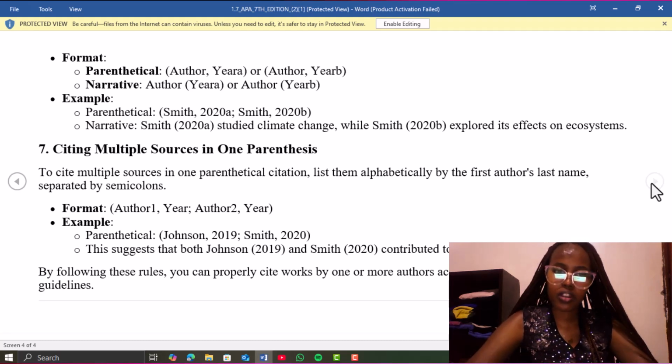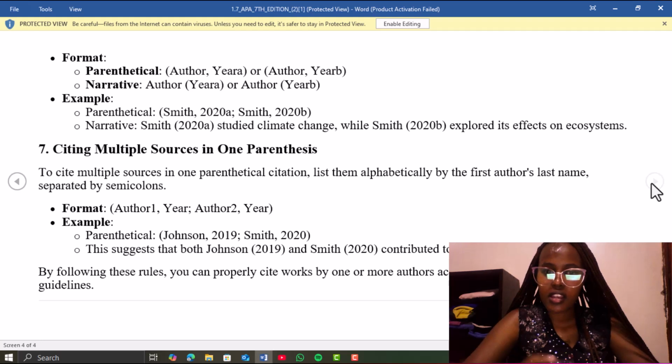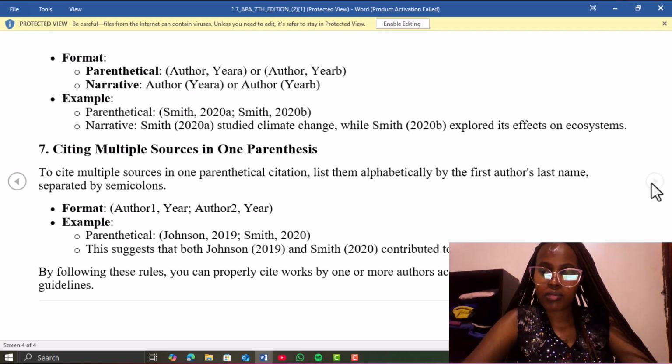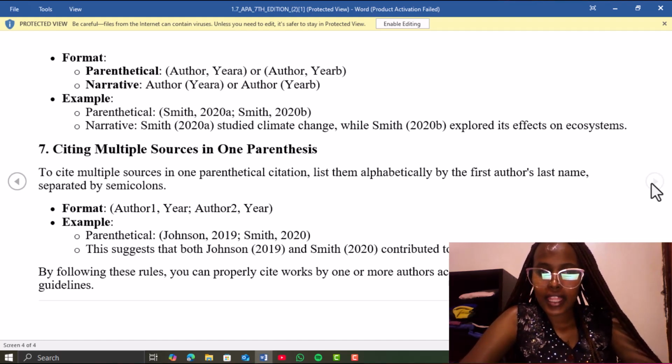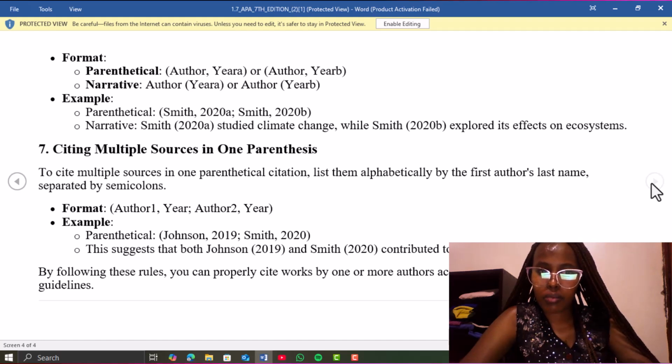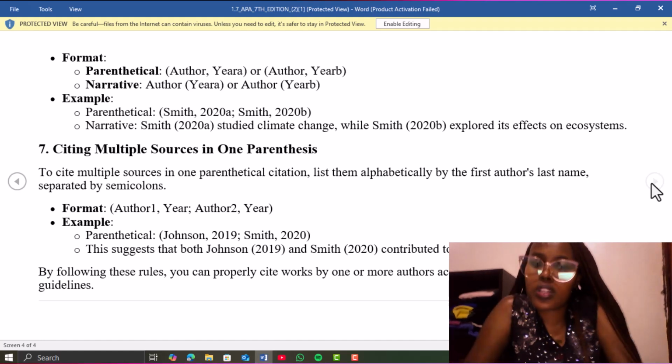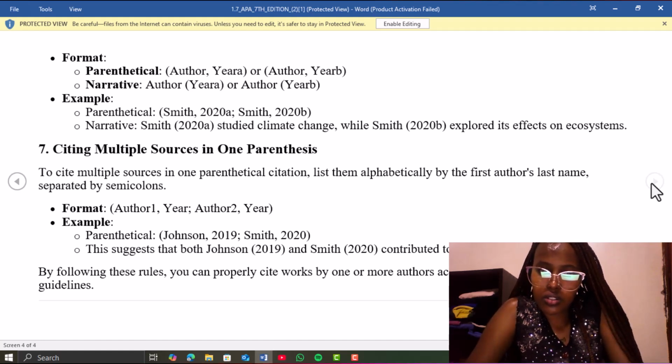In a parenthetical, you write author, year A, or author, year B. In a narrative way, you say author, in brackets year A, or author, brackets year B. I'm emphasizing this: you're not supposed to put a comma in a narrative way. For example, Smith 2020a, or Smith 2020b.